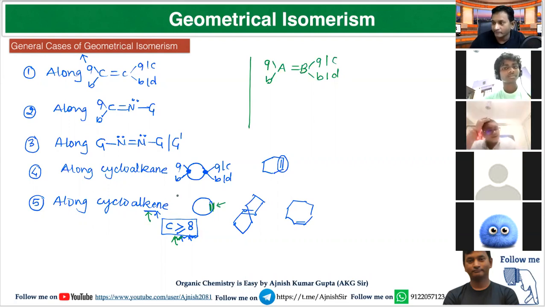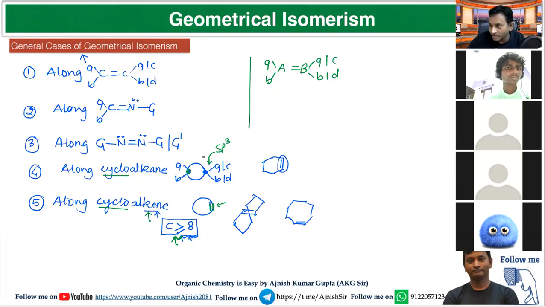Now one important thing. If you are looking at cycloalkene, here again the system is cyclic. Here, if you are going to see along cycloalkene, along the sp3 carbon, look over this. This is important because good questions are created from the combination of these two only. If you are going to see along cycloalkene, there are 2 carbons which have sp3 hybridization, and both have different substituents.